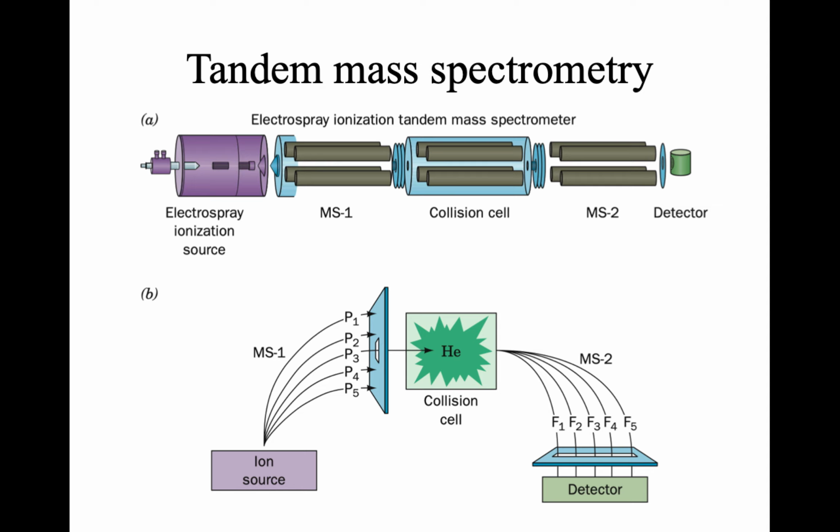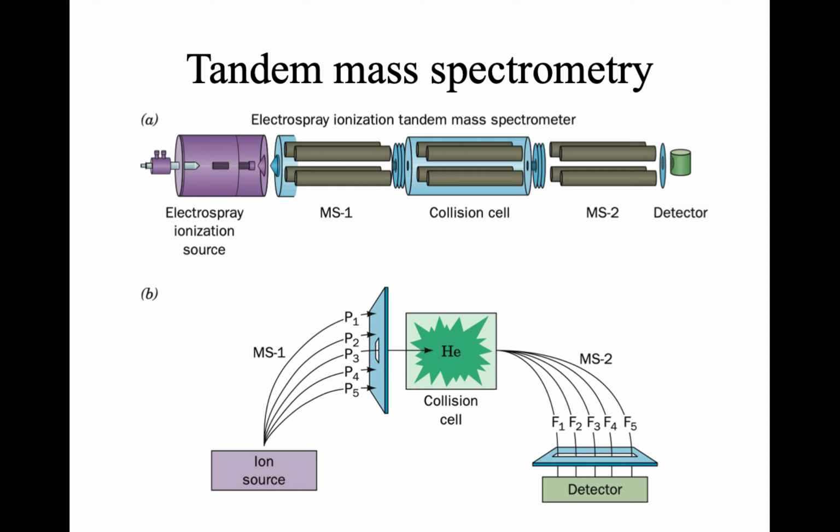And here we can see, as I explained earlier, the organization of the tandem mass spectrometer. First, it has the electrospray ionization source. Under this source, the peptide fragments are first ionized and transferred into the first mass spectrometer. Here the sample has many different kinds of peptide fragments, and out of all these, one peptide fragment will be selected and moved into the second compartment. It is called the collision cell.